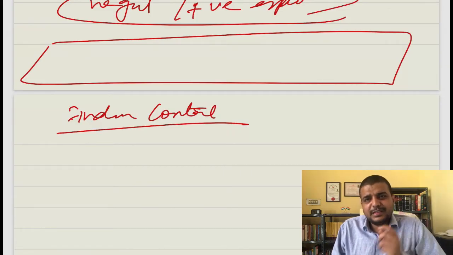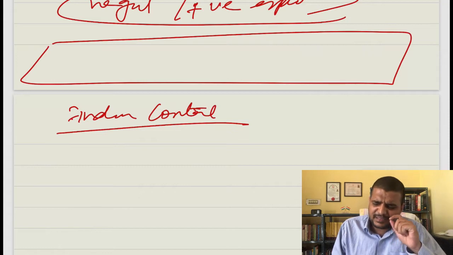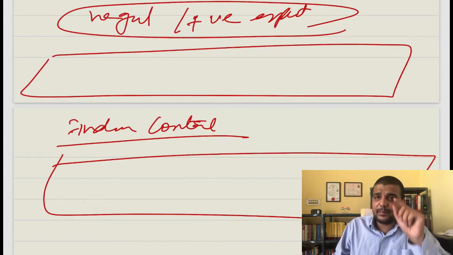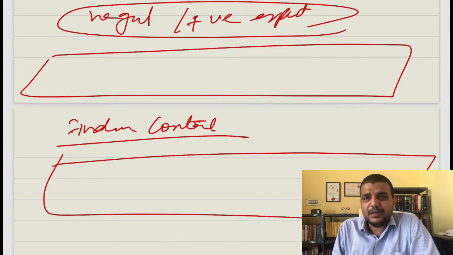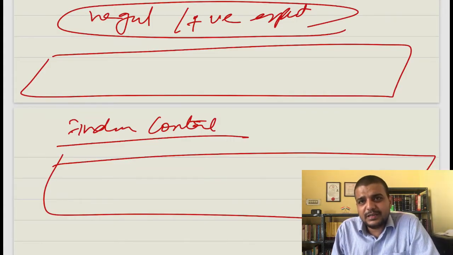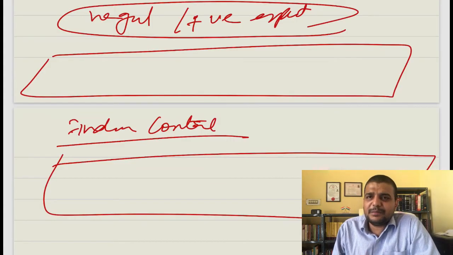Understood? A checker or an examiner will always understand that this is the requirement of the question and this particular part of the answer satisfies this requirement. So that is the meaning of anchoring. That is the meaning of structuring. If you have a proper structure, 50% of the examiner's problem is solved. He will clearly identify where what is written.